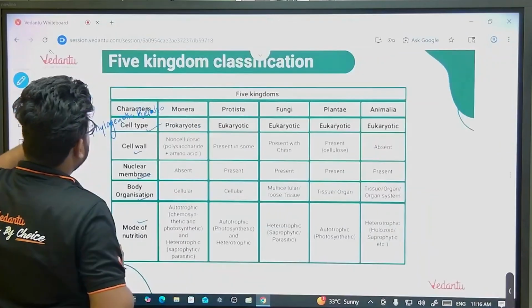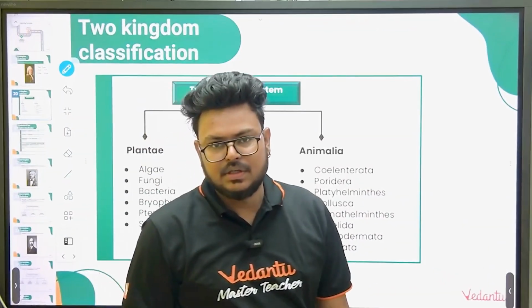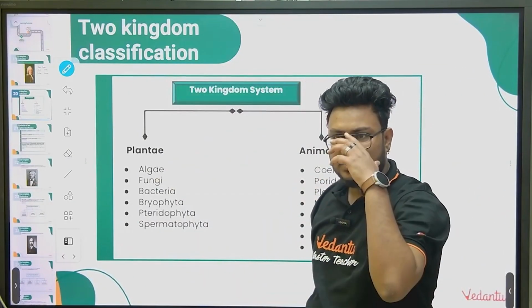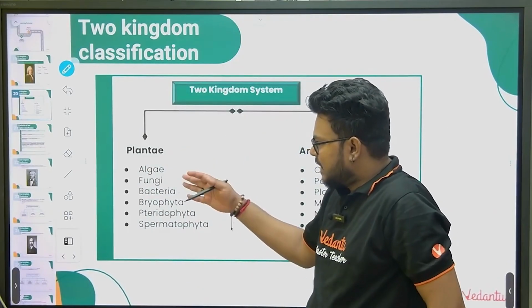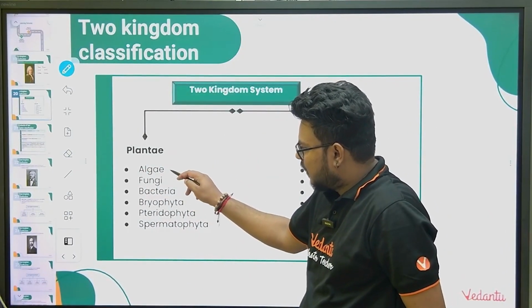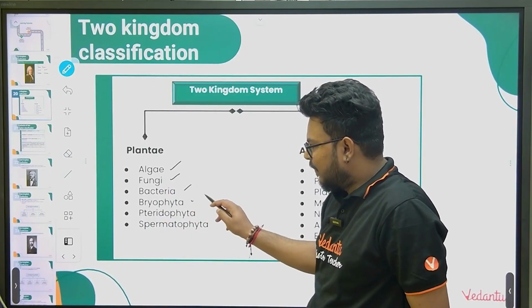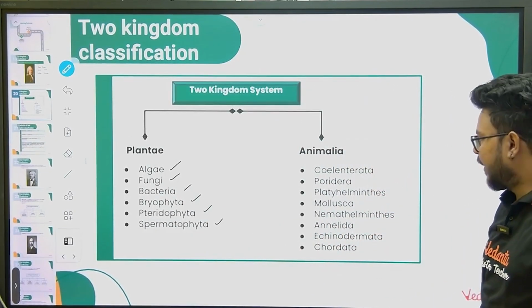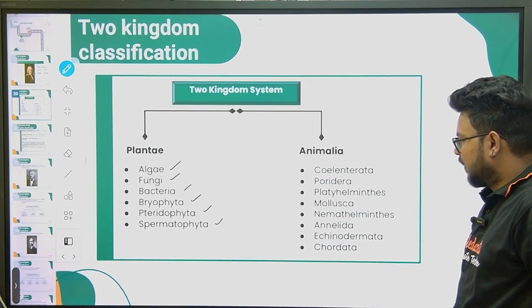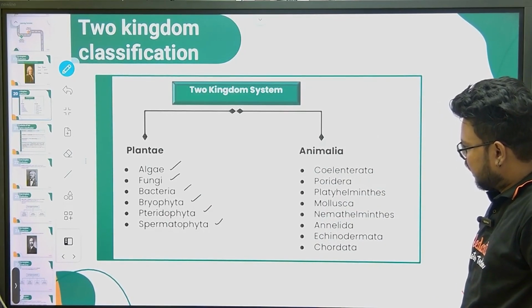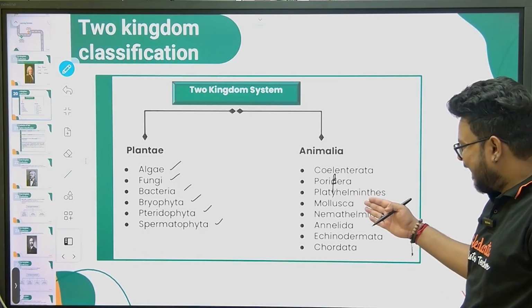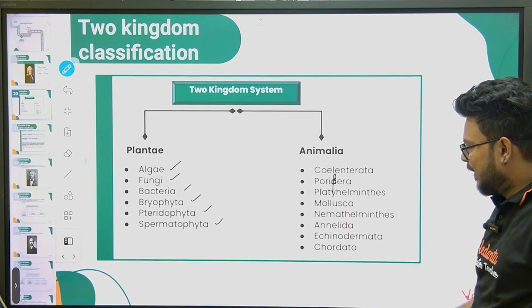So I'll open NCERT, I'll tell you the keywords we have to remember. Certain kingdoms that have been classified as per our lineage. In Plantae and Animalia, they placed groups: algae, fungi, bacteria, bryophyta, pteridophyta, spermatophyta. And in Animalia, we have coelenterates, then Porifera, by mistake they mentioned D, Platyhelminthes, Mollusca, Nemathelminthes, Annelida, and Echinoderms.